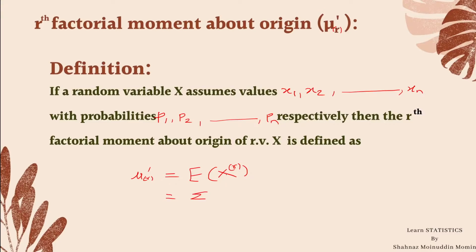Here x raised to bracket r denotes the factorial of a random variable x, not x raised to r.